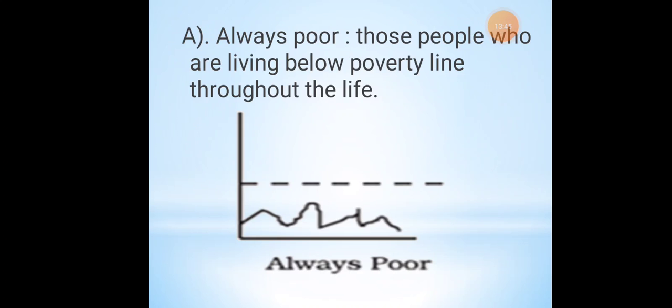I'll give you an example. First is always poor. The dotted line gives you the segregation of above poverty line and below poverty line. Always poor are those people who live below poverty line throughout their life, in the sense, when you're born you live below poverty line, and till you die you live below poverty line. So this is known as always poor.